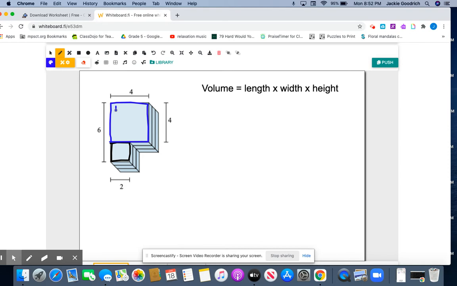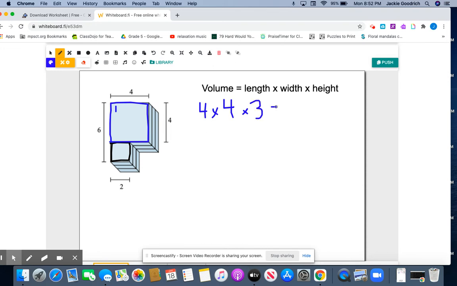I'm going to write a 1 here. So the length of the first one is 4. That's how long it is. All these sides are 4 because it's a square. The width is how wide it is. So the width of this one just also happens to be 4. And then the height of it, for these questions, all we need to do is count the layers. So there's 1, 2, 3 layers here.